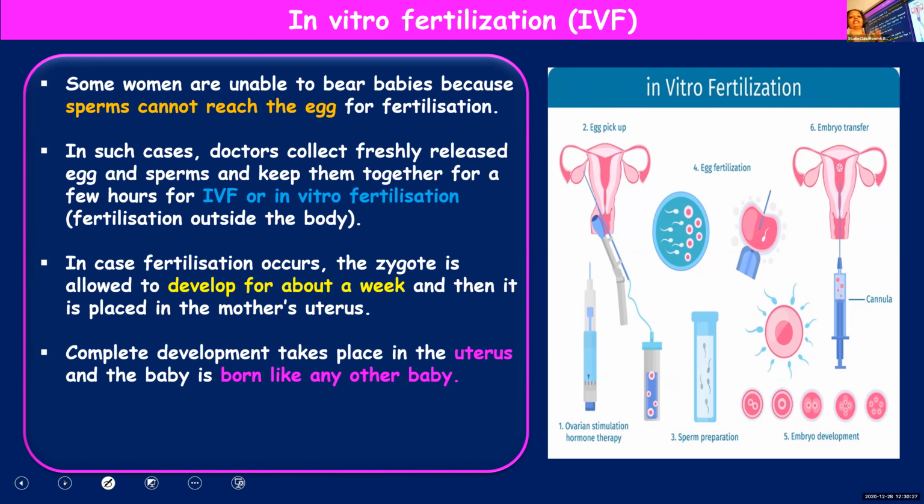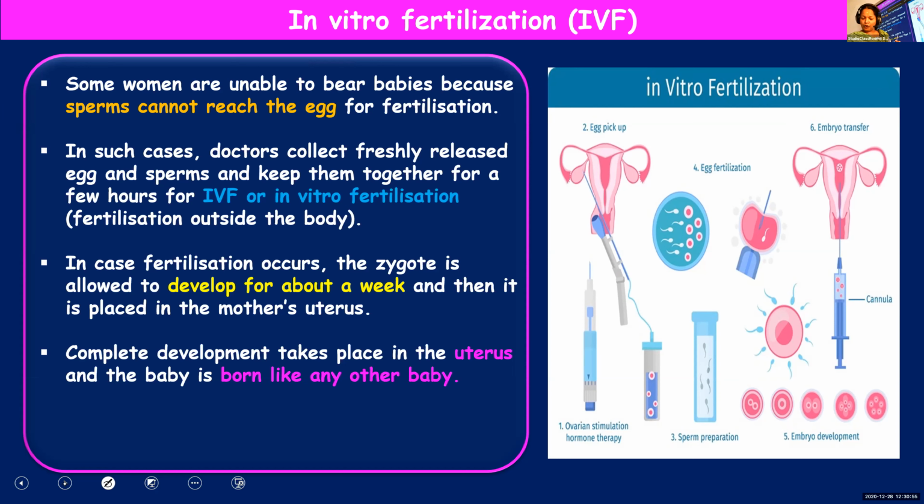Only the fertilization process is done in the laboratory, because under natural conditions there was some problem in carrying out fertilization.